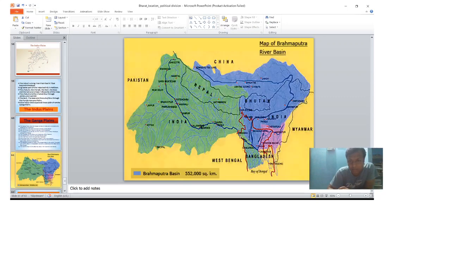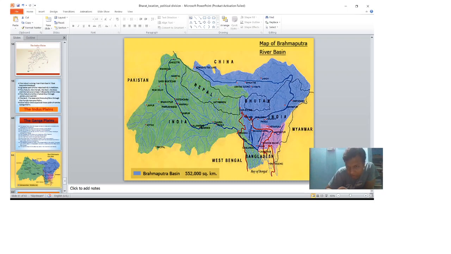Look at this. This is the Brahmaputra plain. Okay, so now we are going to discuss the Brahmaputra. This river originates from Tibet, Mansarovar Lake, and enters the Namcha Barwa mountain range in Arunachal Pradesh, and from that we have Dibrugarh in Assam, and look at this.